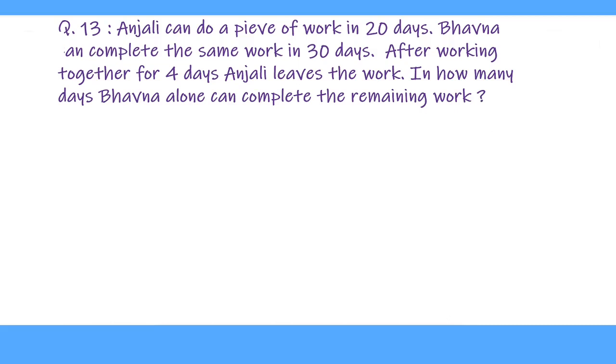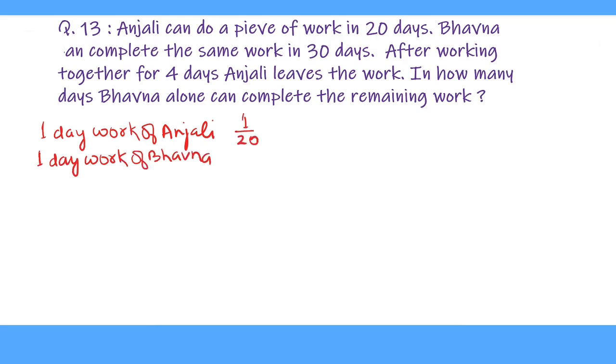So we solve like this. 1-day work of Anjali equals 1 upon 20, as she takes 20 days to complete the work. 1-day work of Bhavna is 1 upon 30, as she takes 30 days to complete the same work. Therefore, 1-day work of both when they work together is 1 upon 20 plus 1 upon 30.